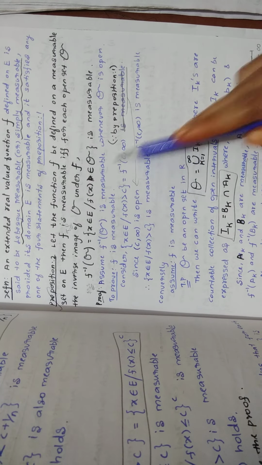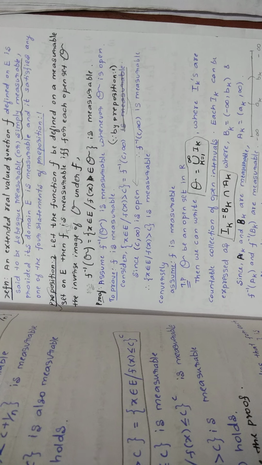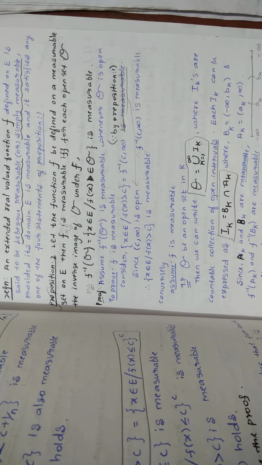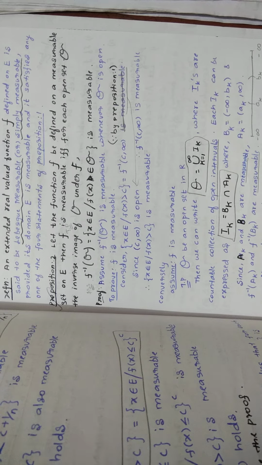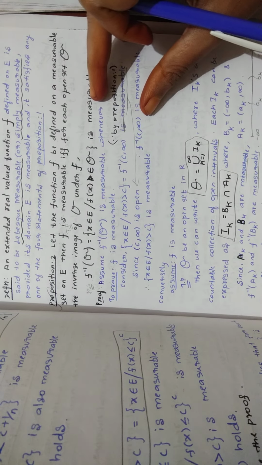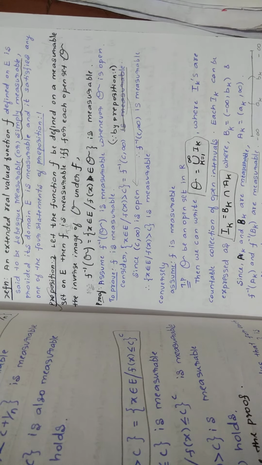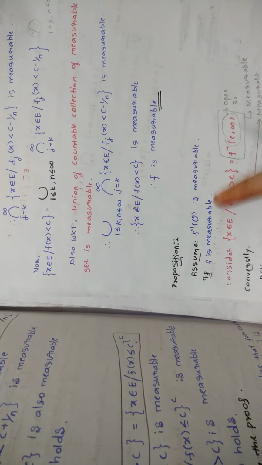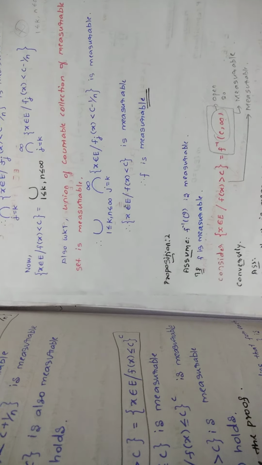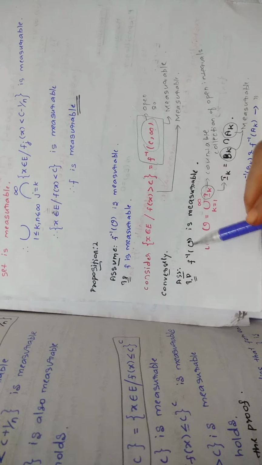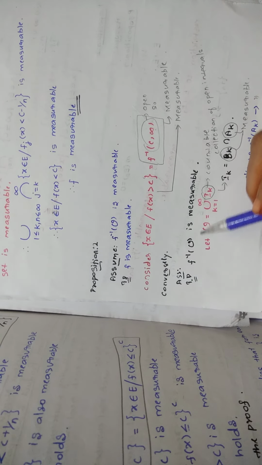You can have a look at this, how they have written it, because I did not write all the sentences. If I don't show this, then you will get confused about how to write the steps in the proof. So that is how I'm showing you the first part here. Now let us pass on to the converse part. In the converse part, you are assuming f is measurable and you will prove f inverse of script O is measurable.